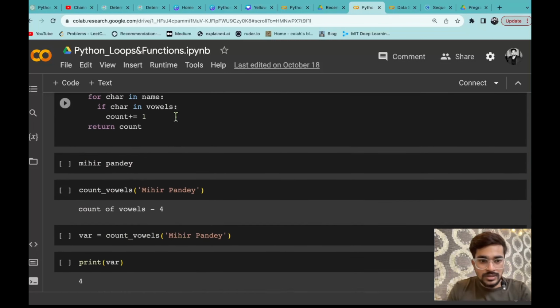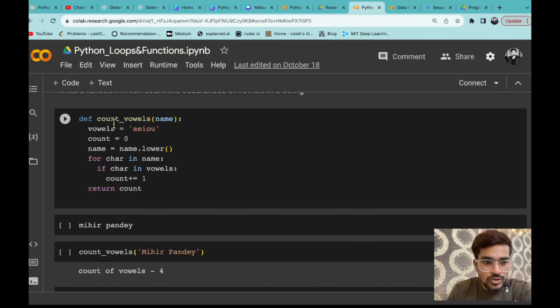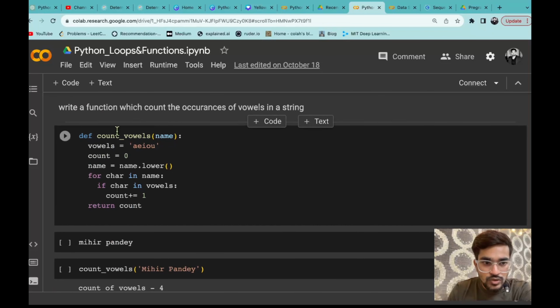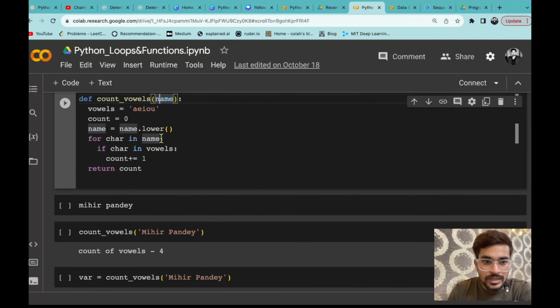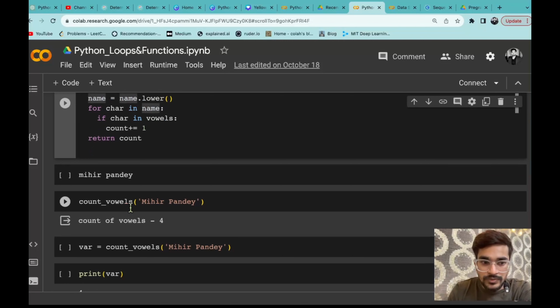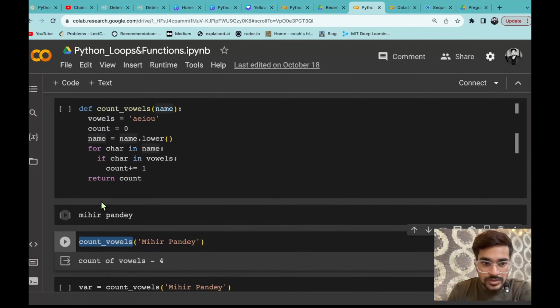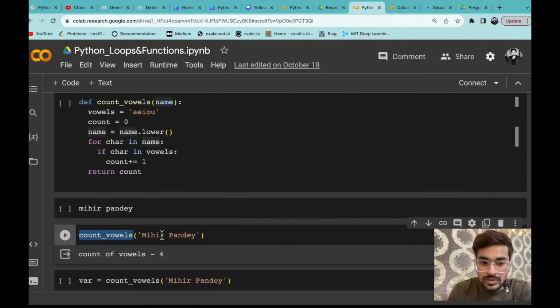So earlier, like you can see, in all the functions we have defined, we are passing an argument, and we are not giving any value to that argument or parameter there. We are giving the value when we are calling the function. Like when you are calling the function, let's say count vowels, then you are passing the value of that variable, or you can say parameter, or you can also say argument.